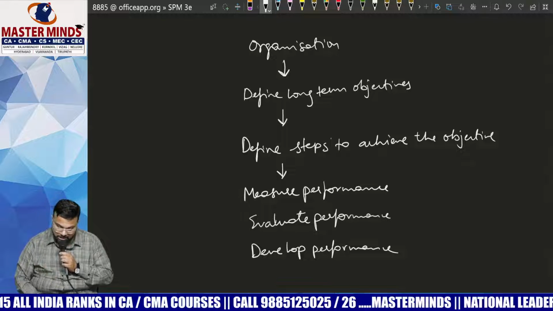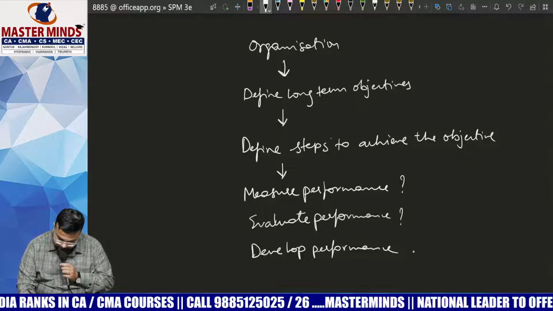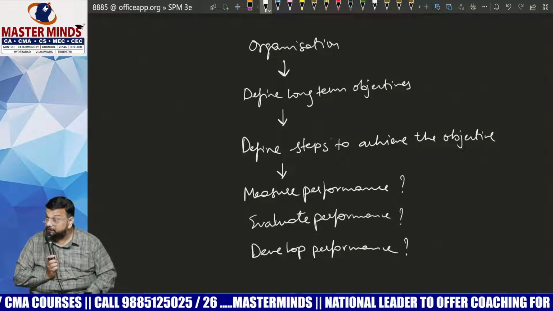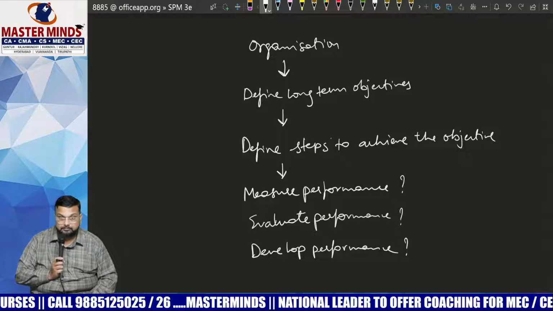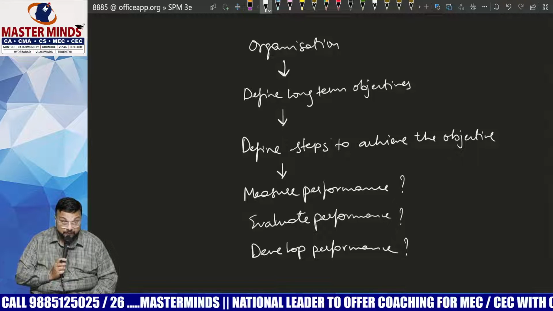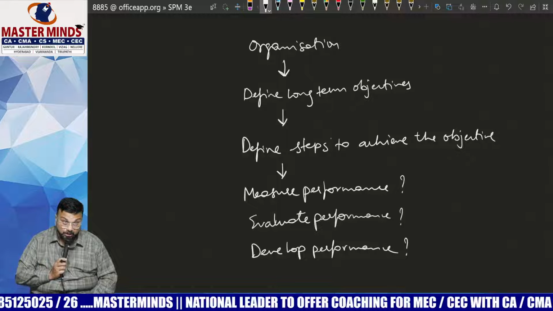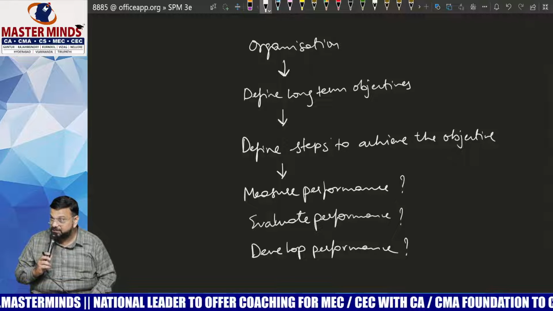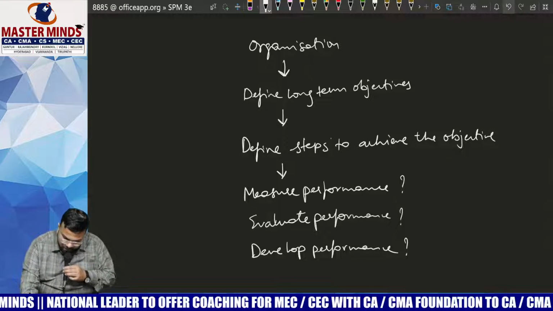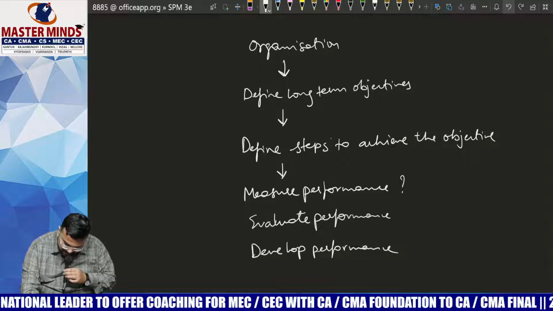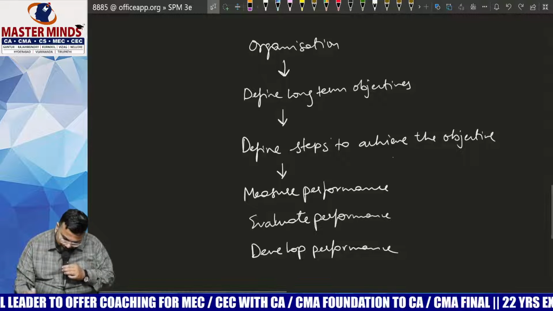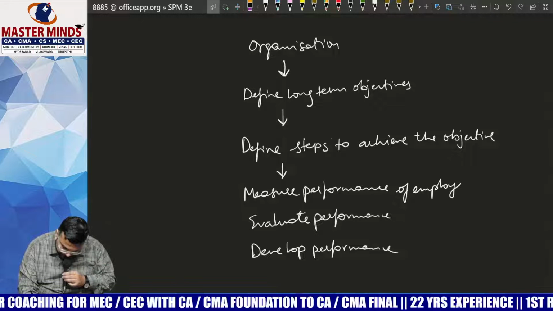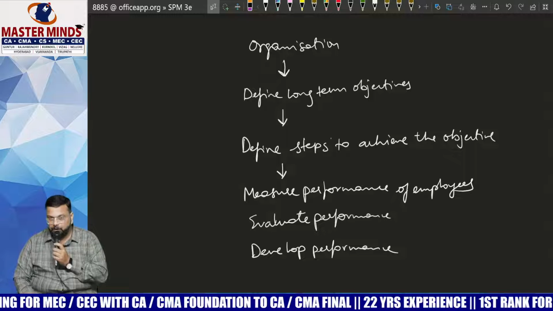Now the big question is that performance of what? Now you can simply consider performance of a company. We can't simply just say performance of a company, Nana, because when we talk about company, it's not a single unit or single individual. It consists of efforts of different people or different departments, isn't it, Nana? So what kind of performance we are talking about? What management says is that whenever we talk about performance, we talk about performance of employees.